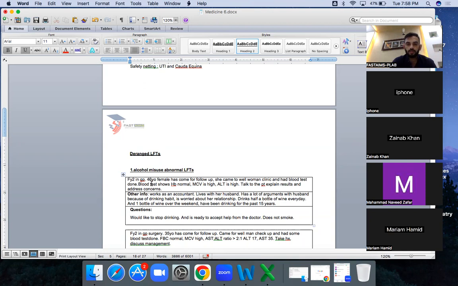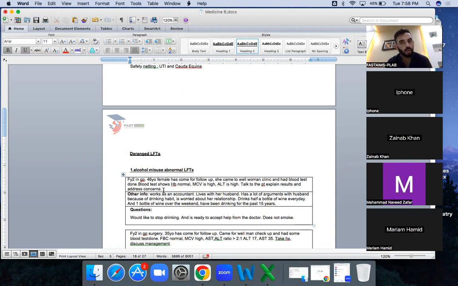FY2. A 46-year-old female comes for the follow-up. It is the follow-up on the GP. She came to the Well Woman Clinic and had a blood test done. The blood test showed HB normal, MCV high, ALT high. We have discussed that for such a scenario we have a similar approach. When we have the results with us, we have a similar approach.